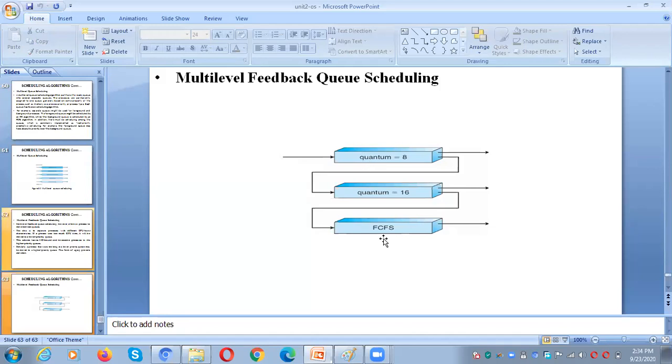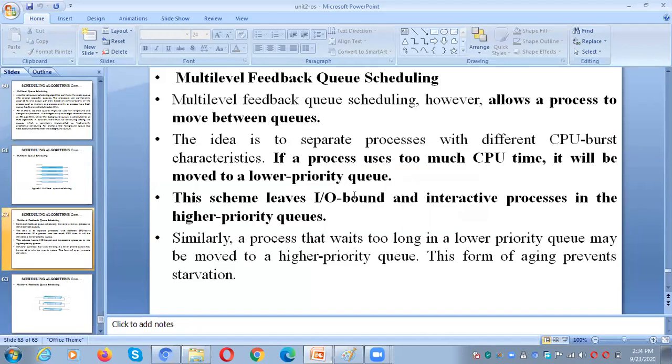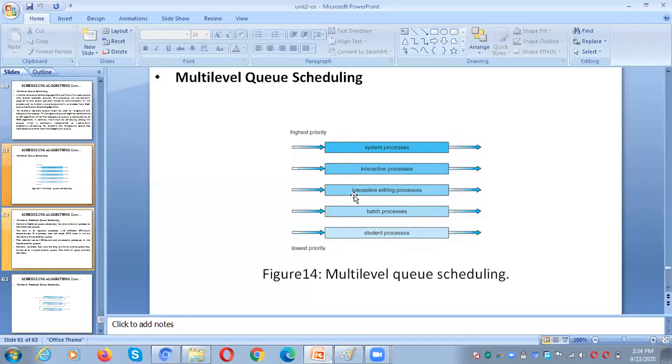Here we have multiple queues, but what is the difference between the previous one and this one? Here there are no feed forward and feed backward connections. So once the first queue processes are over, then only we need to move to the second level.